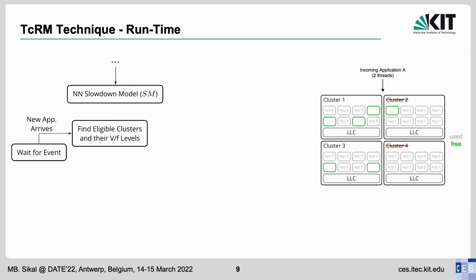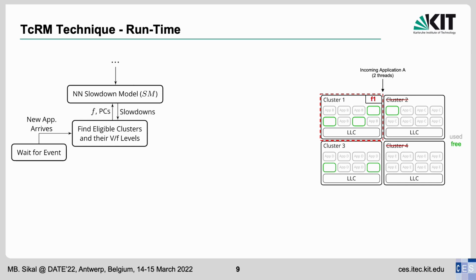To verify the eligibility of the 2 clusters, the technique first extracts the features we selected before from the alone traces of each application during the period of time that corresponds to R shared. Then the NN model is queried with the current VF level of the cluster and the extracted features. Cluster 1 in this example is running at frequency F1, so F1 and the extracted features are passed to the model, which returns the slowdown that application A will suffer due to the already running applications on the cluster at frequency F1. We know the performance constraints of application A, so the technique verifies whether this will result in a performance constraint violation.